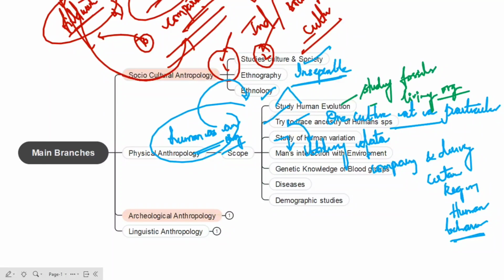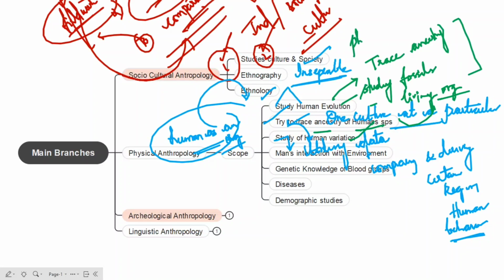And in this evolution, we are also going to trace the ancestry of the human species. So this is about the study of human evolution. And the second important one here is that we are also trying to trace the ancestry of the human species, as I said earlier. And yes, we are also going to study human variation.